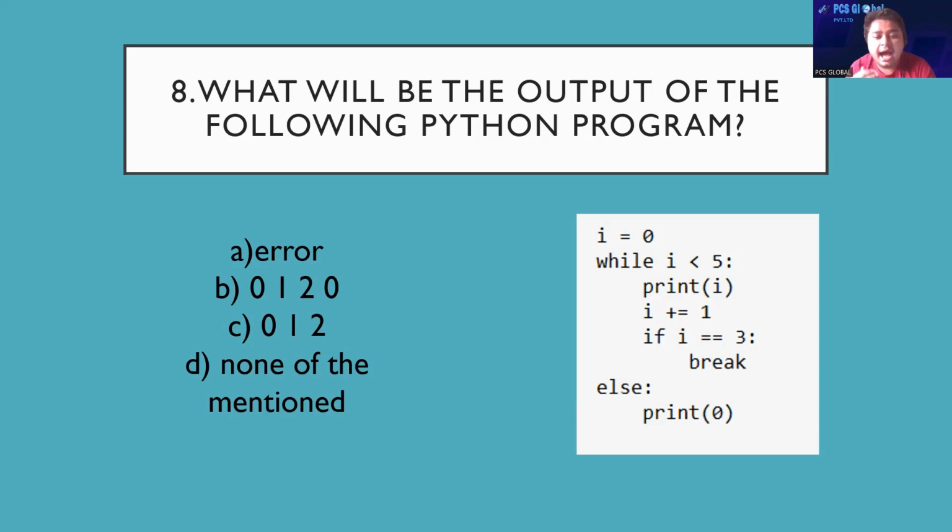Then i += 1 means i = i + 1. What is the previous value of i? 0.